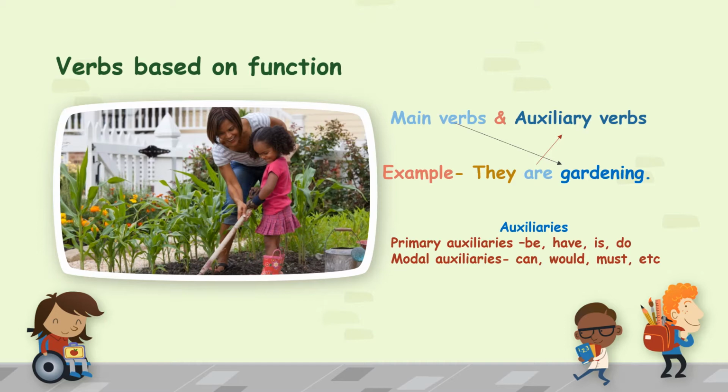Now, auxiliaries again further can be divided into primary auxiliaries or modal auxiliaries. We will only study primary auxiliaries. Modal auxiliaries like can, would, must, we will study about them in class 7. We will not do modals this year. So we are concentrating on the primary auxiliaries like be, have, is, do, are, so many other things like that. So these are auxiliary verbs. So main verbs, auxiliary verbs, these are the two types of verbs based on function.